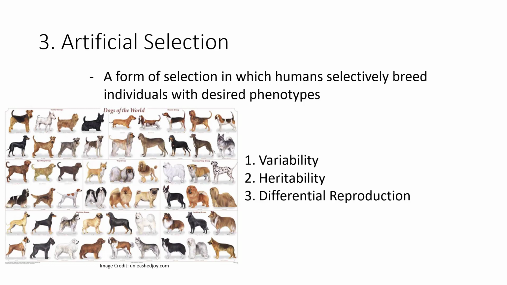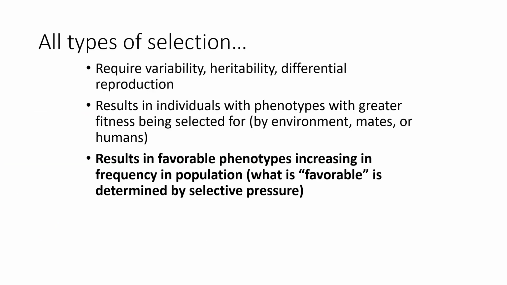And all three of these have variability, heritability, and differential reproduction. This is why there are so many dog breeds around, because humans have been choosing them. Remember, all types of selection require variability, heritability, and differential survival and reproduction overall, resulting in individuals with phenotypes with greater fitness being selected for, either by the environment through natural selection, mates through sexual selection, or the whims of humans through artificial selection. And all types of selection result in favorable phenotypes increasing in frequency in a population. And whatever is favorable is determined by the selective pressure.